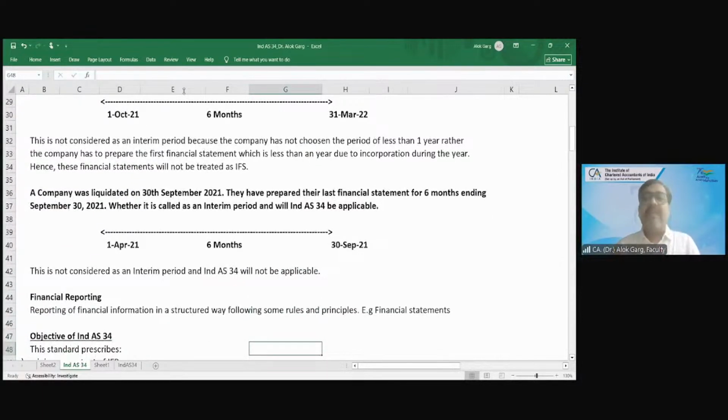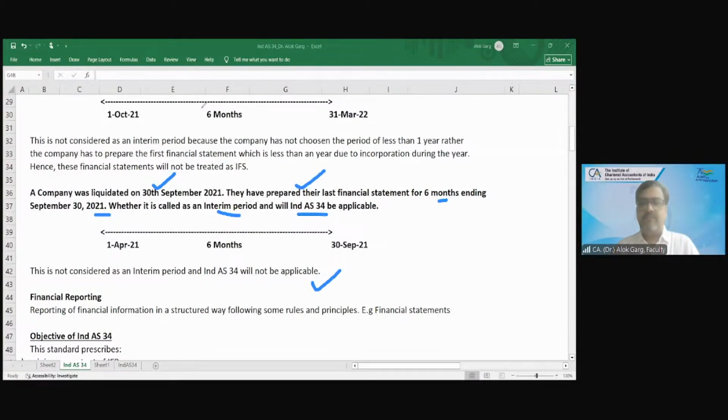A company was liquidated on 30th September 21. They prepared their last financial statement for 6 months ending 30th September 21. Whether it is called an interim period and whether Ind AS 34 will be applicable? No, sir. Because the company is in liquidation, it's a wind up, so the company has not chosen to prepare an interim period report.